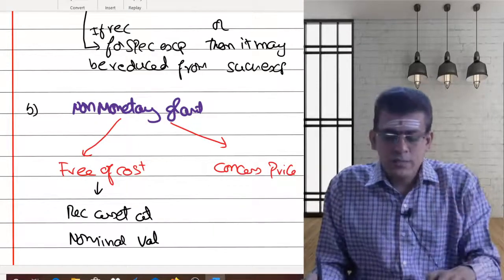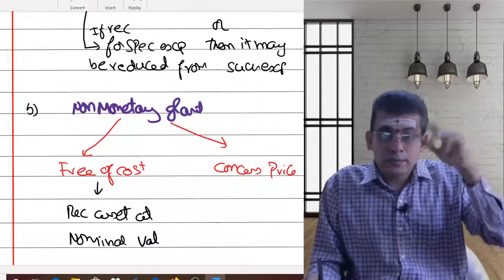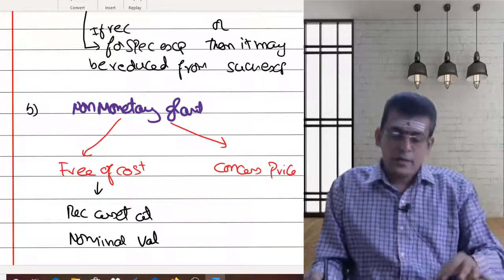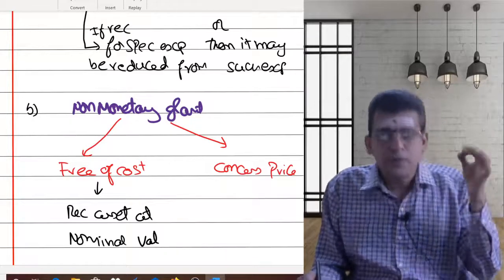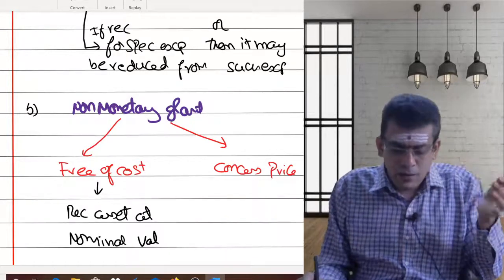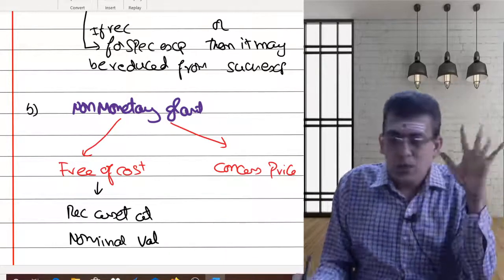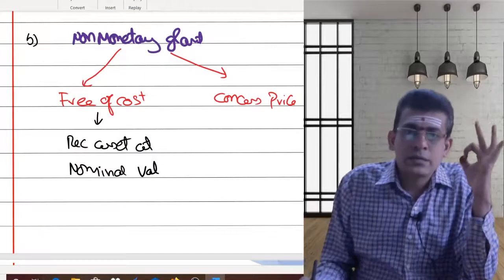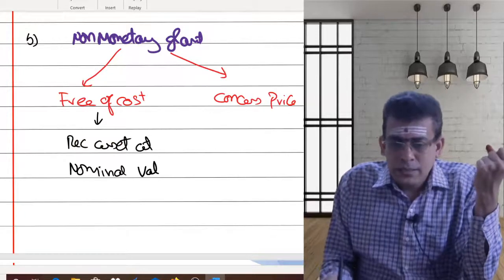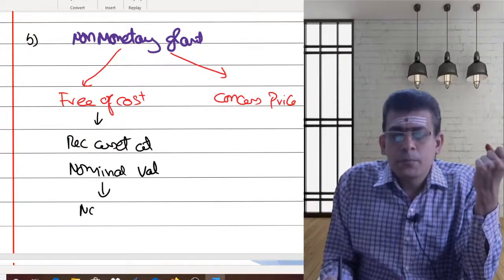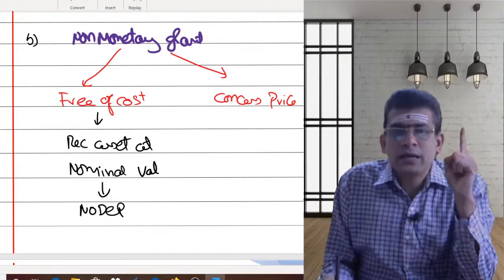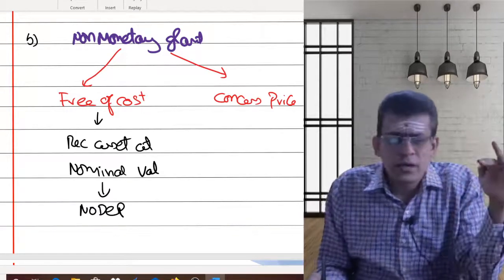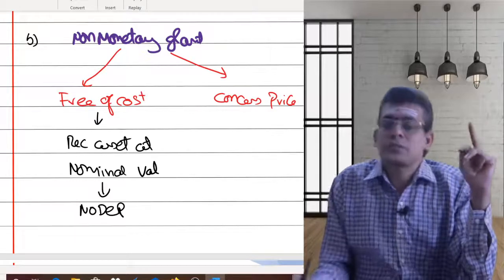Whenever the government is giving you some grant in the form of an asset and you are getting this asset at free of cost, I will record the asset in this fashion. So in this case, no depreciation. You should not take any depreciation because you are recording the asset at a nominal cost.